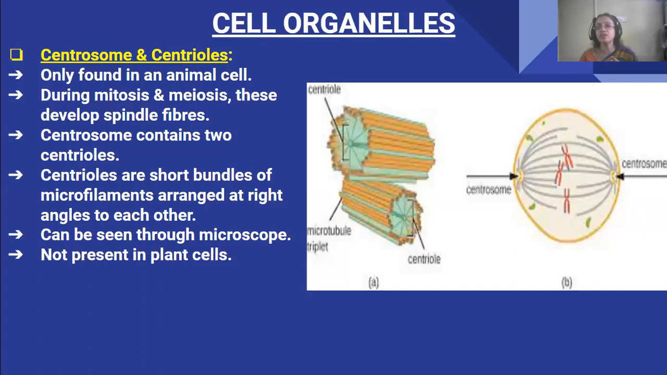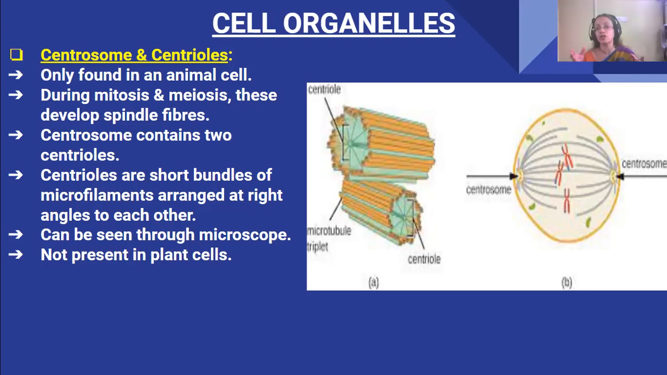Now the cell organelles, the centrosome and the centrioles. These are found only in the animal cell. They are not found in the plant cells. During mitosis and meiosis, these develop spindle fibers, and they help in the division of the cell.